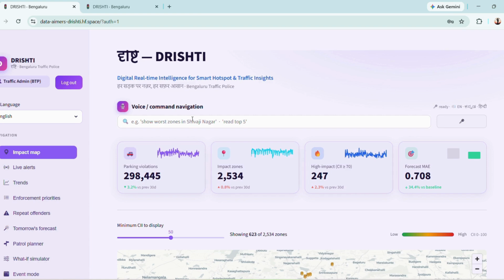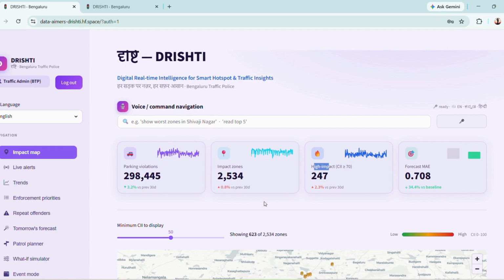Whatever dataset we were given in the CSV file, we have made into 4 sections: parking violation, impacted zones, high impact, and forecast. Parking violation is very easy to predict. It is directly taken from the dataset, and it shows a decrease of 3.2% versus the previous 30 days. That means this data covers about 12 months, and a 3.2% decrease has been detected over one month, that is 30 days. The same metric is considered for impacted zones and high impact.